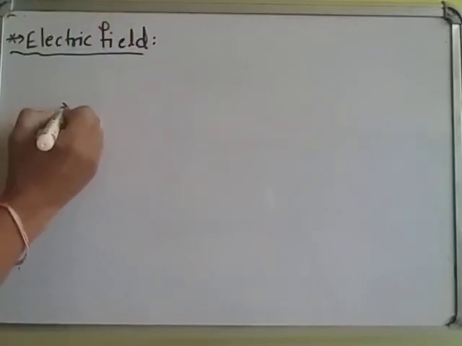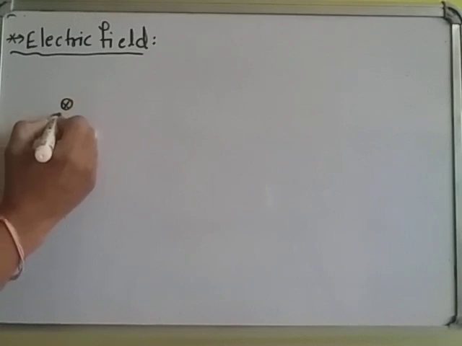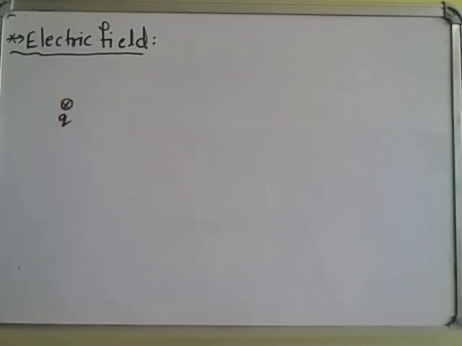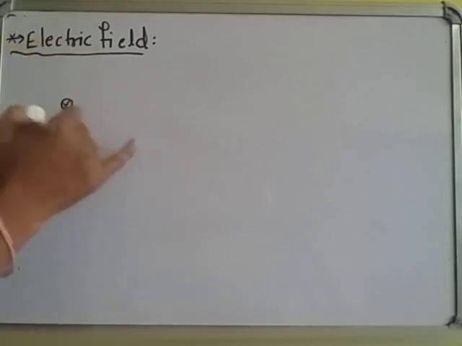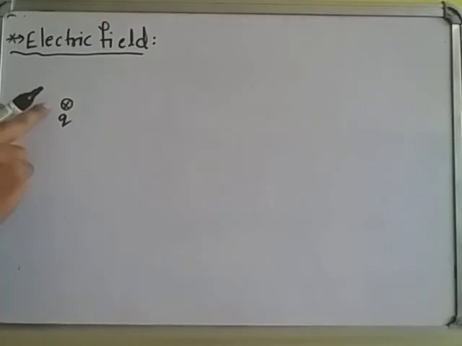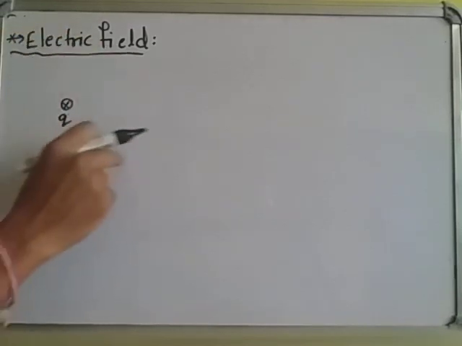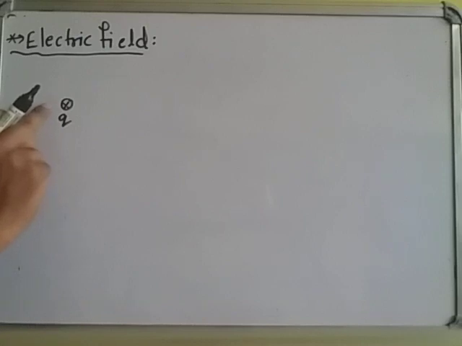Let us consider this is a charge Q. Around this charge, its influences exist. The space around the charge in which its influences exist is called as electric field.